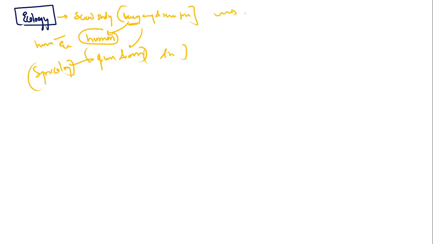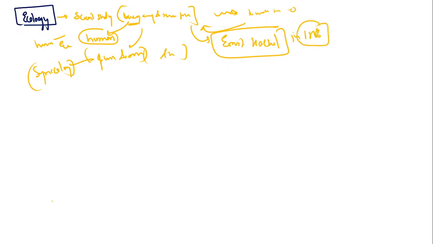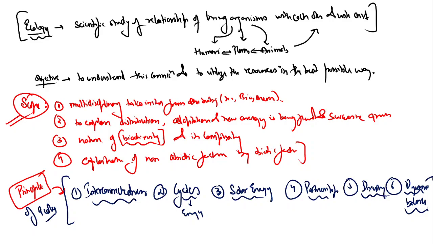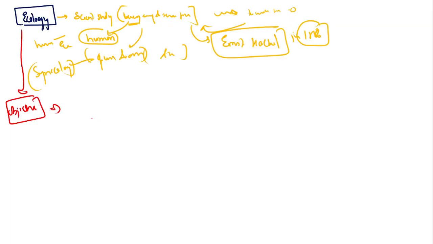Now what is important, what is the objective of ecology, is to understand the interrelationship, right? Again, this term was coined by Ernest Haeckel in 1866. Now sir, you also told me about the objective. All right, objective. Objective is also the same, that we have to understand the relationship, but now we have to talk about the scope. What is the scope of this subject?